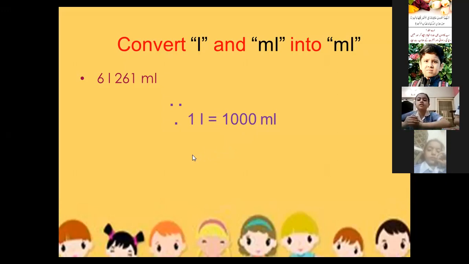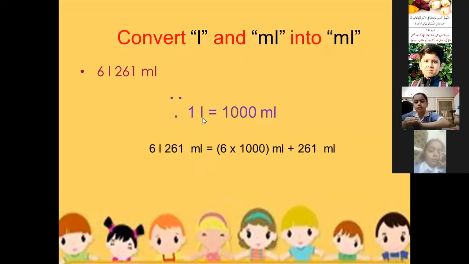After this, we will write here 6 liter 261 ml, and first of all we will separate this into two parts, 6 liter in one part and 261 ml into another part. Okay, we will break into two parts, and 261 ml is already in ml, so we will not touch it. We will convert this 6 liter into ml.